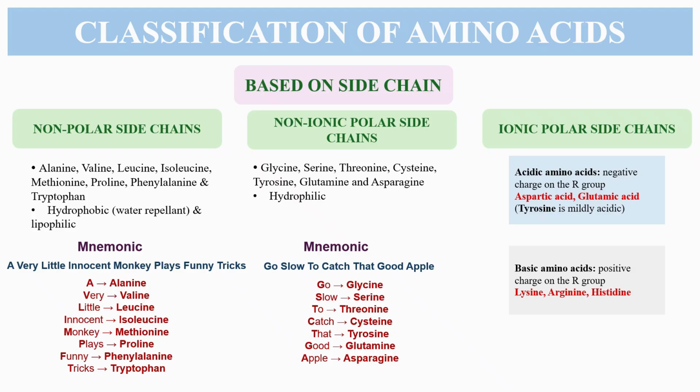Acidic amino acids have negatively charged side chains at neutral pH, and they are aspartic acid and glutamic acid. You can remember it easily by seeing that the amino acids that have acid ending in the name are acidic in nature, and there are only two, that are aspartic acid and glutamic acid. However, tyrosine is mildly acidic in nature. Basic amino acids, on the other hand, have positively charged side chains, and they include lysine, arginine, and histidine.